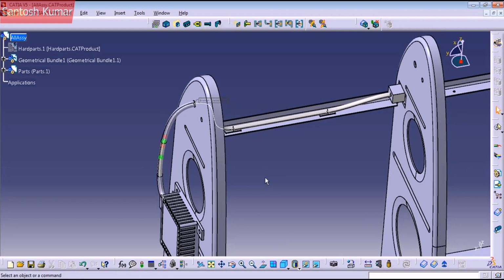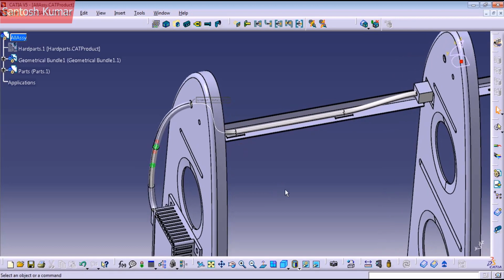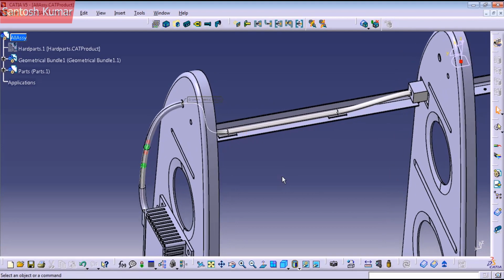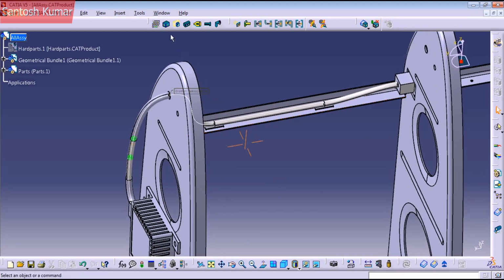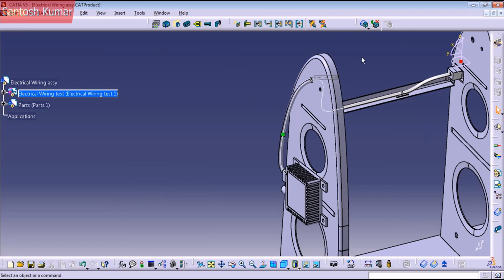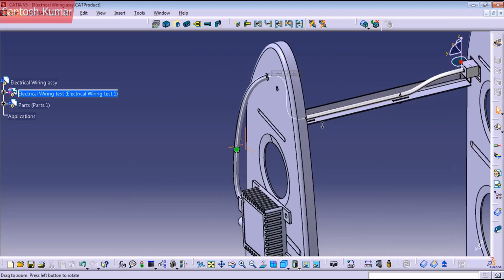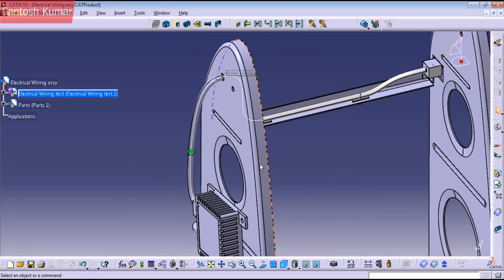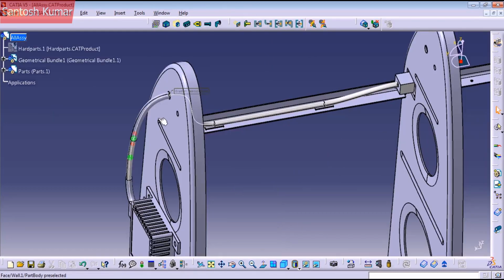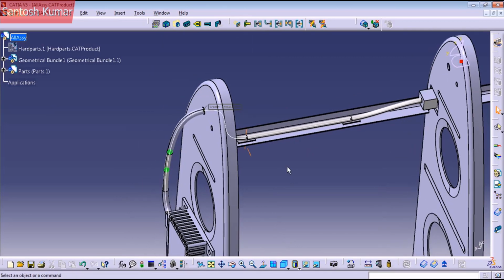And I think I found the fix to be able to create the flatten, because a lot of you guys tell me you have some errors when you try to flatten the harness. So I created another model. This is our previous model, the one that I was working on in the previous video, and this is the new model. As you can see, I have just one splice and the flag markers are different. I mean the slips, sorry. And I will show you how to create the CAT part for this.